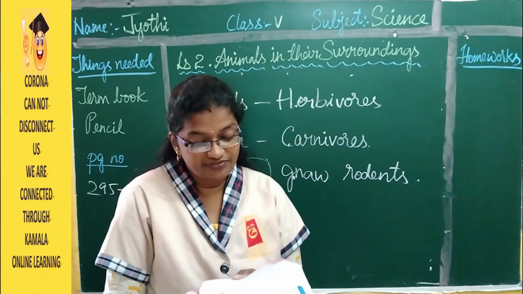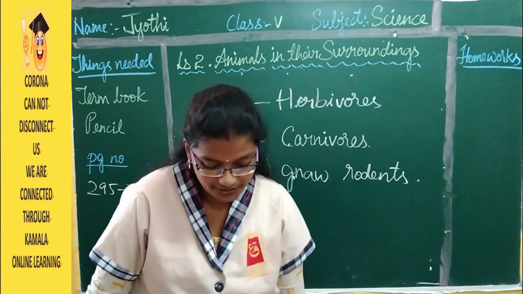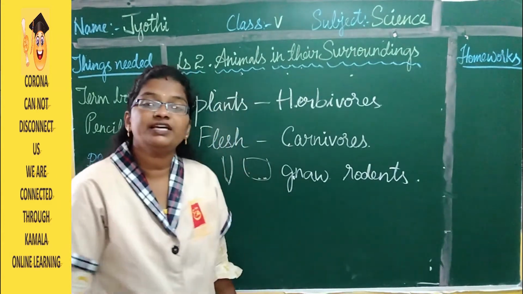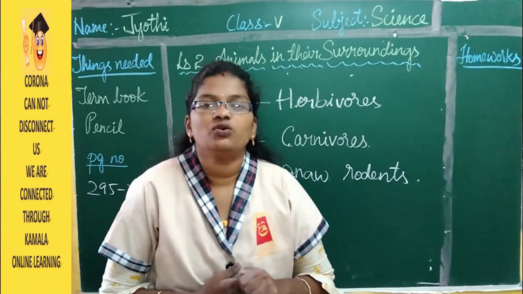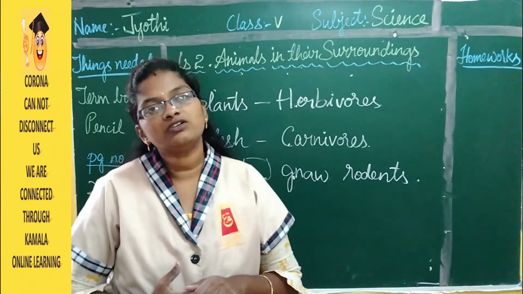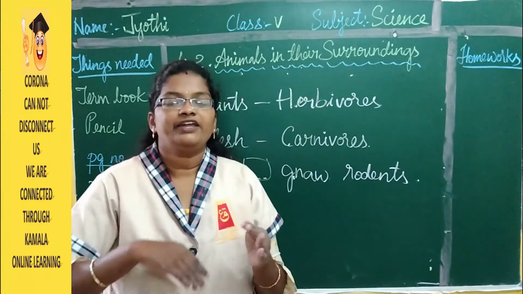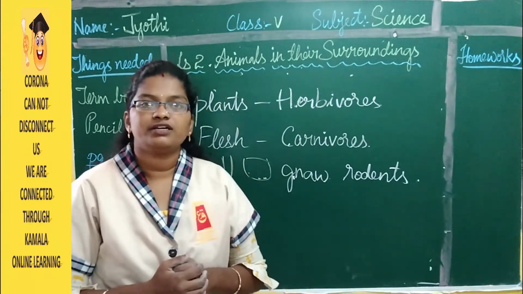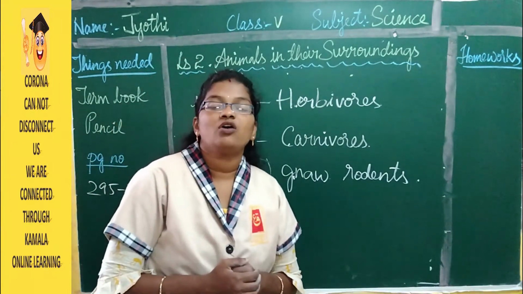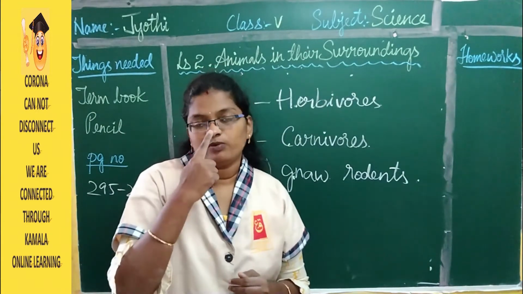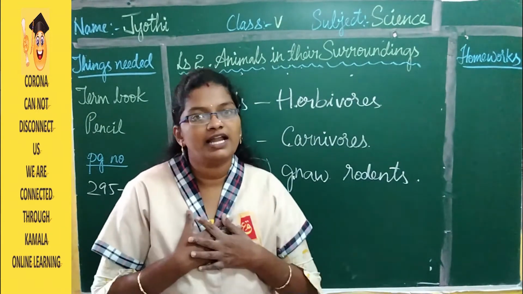Different animals have different organs for breathing. Breathing is the most important one. No living being can live without breathing. So we breathe in oxygen and we breathe out carbon dioxide. So how do we breathe in? With the help of our nose and lungs.